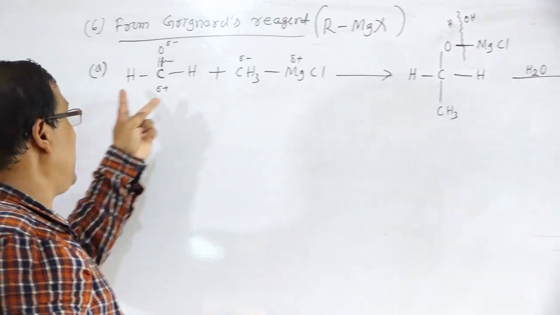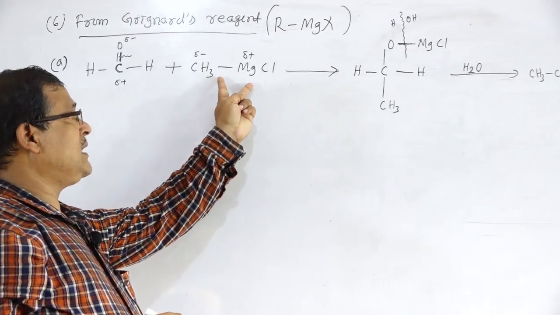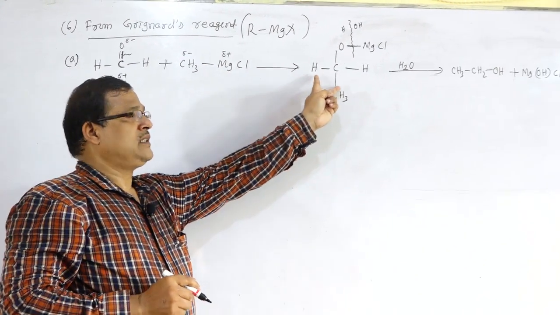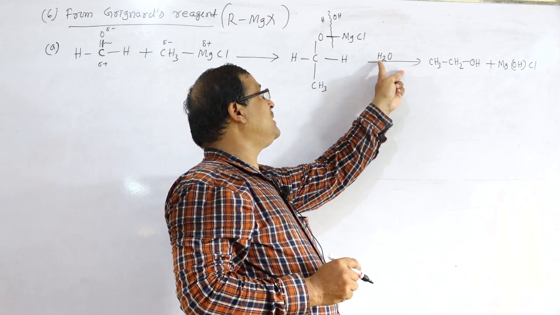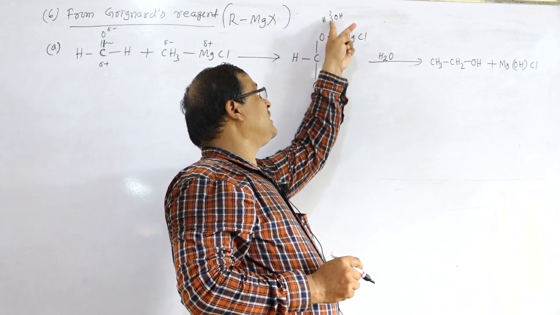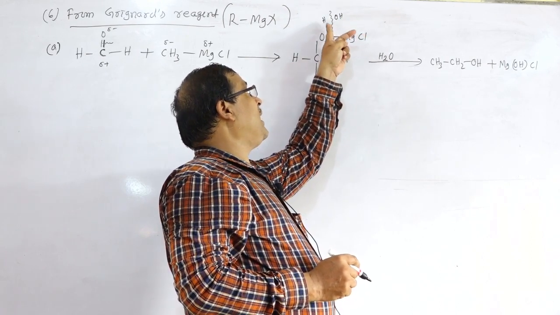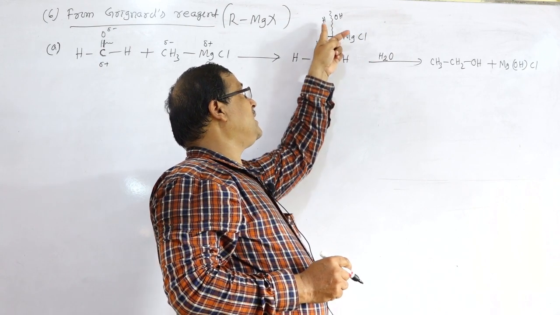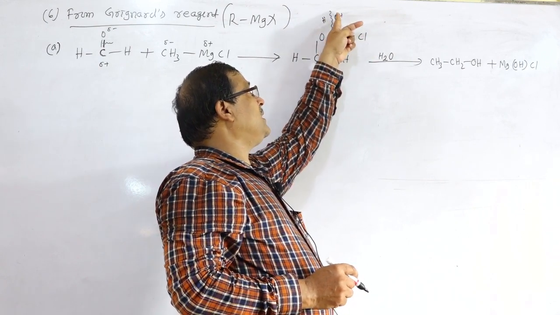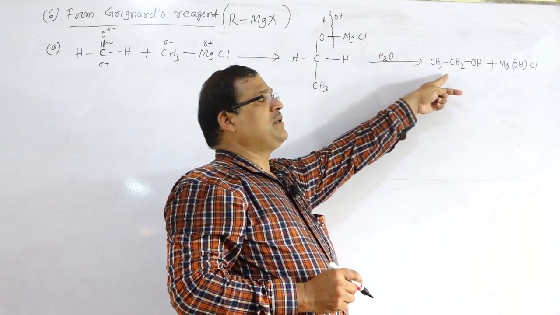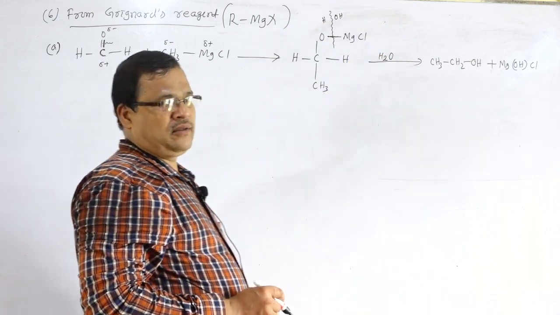That is, formaldehyde reacts with Grignard's reagent, there is the formation of an addition compound. This addition compound undergoes hydrolysis, this bond will break, H and OH to this side. Why H? Because oxygen atom is negative, hydrogen positive, metal part positive, OH negative. This is added. So that is the formation of primary alcohol.